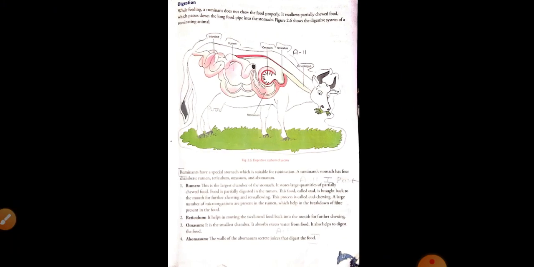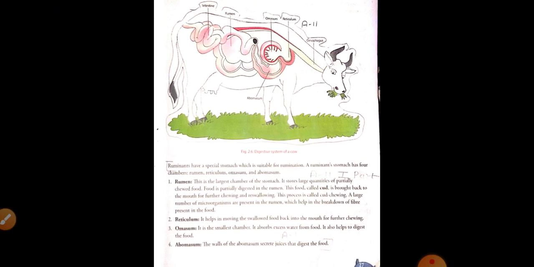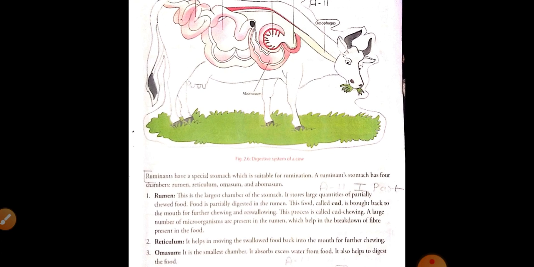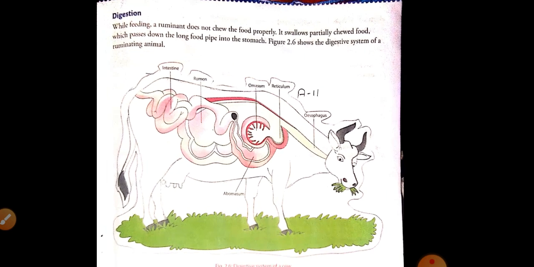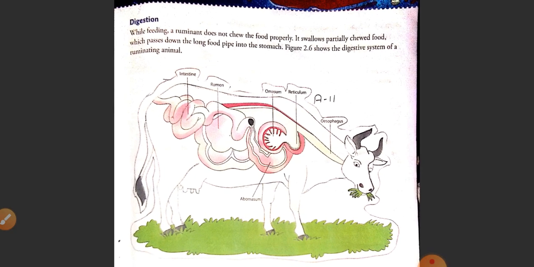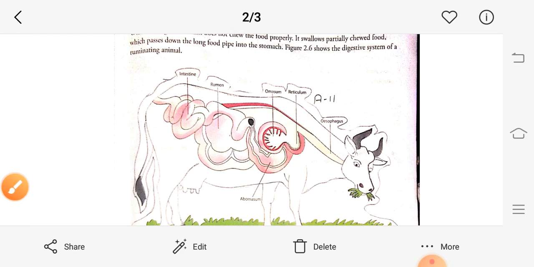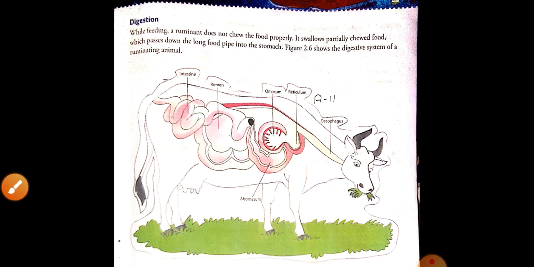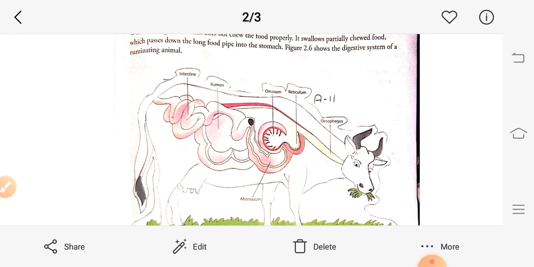The last organ of the ruminant stomach is abomasum. Where is abomasum? Abomasum is somewhere here. So this is abomasum.